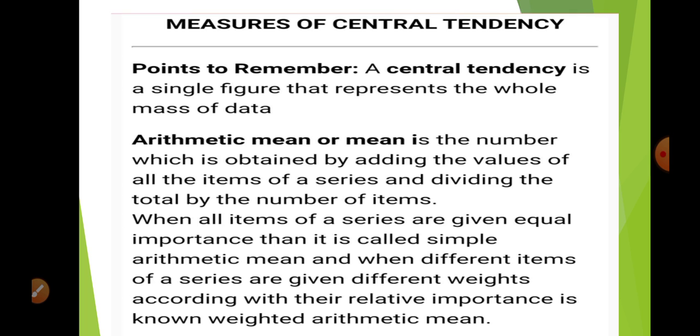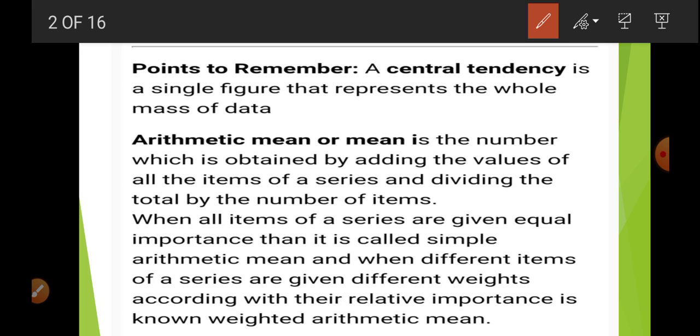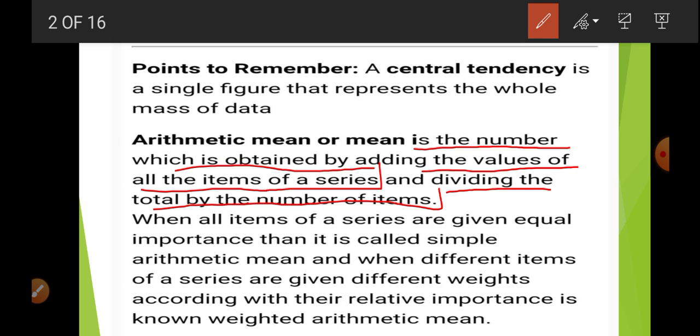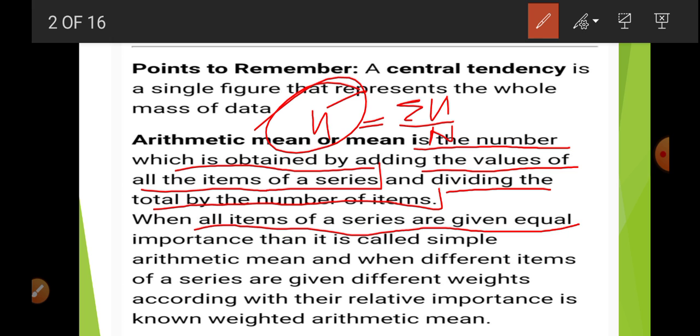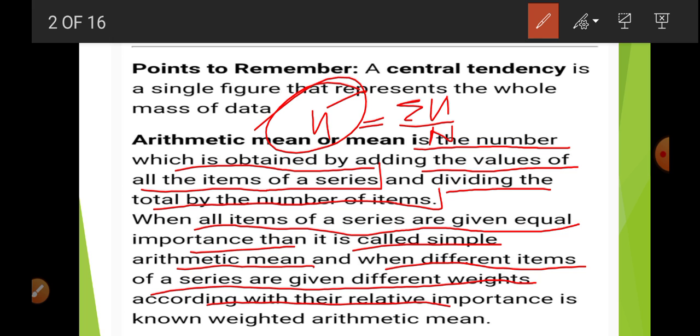Okay, now what is arithmetic mean? So, mean is the number which is obtained by adding the value of all the items of a series and then it is divided by the total number of the items, that is, sigma x upon n. This is your mean, and this is denoted by x bar. When all the items of a series are given equal importance, then it is called simple arithmetic mean. And when different items of a series are given different weight according to their relative importance, it is known as a weighted arithmetic mean.